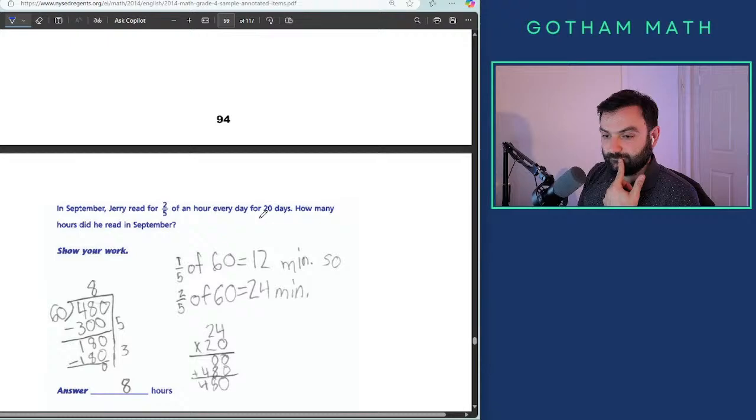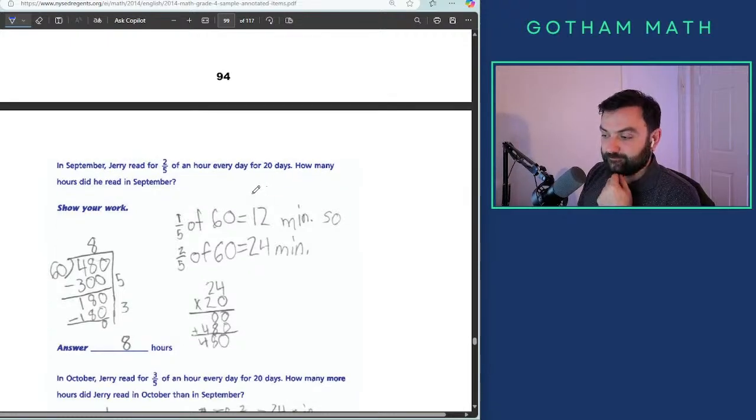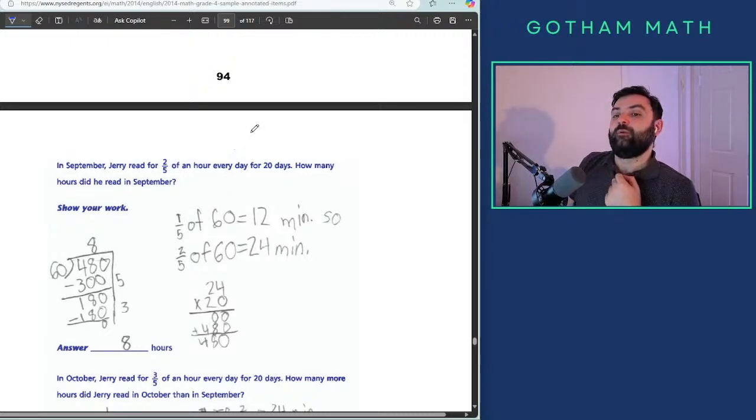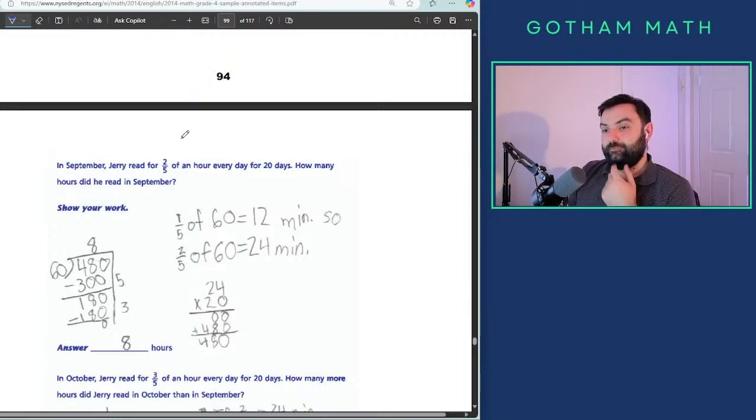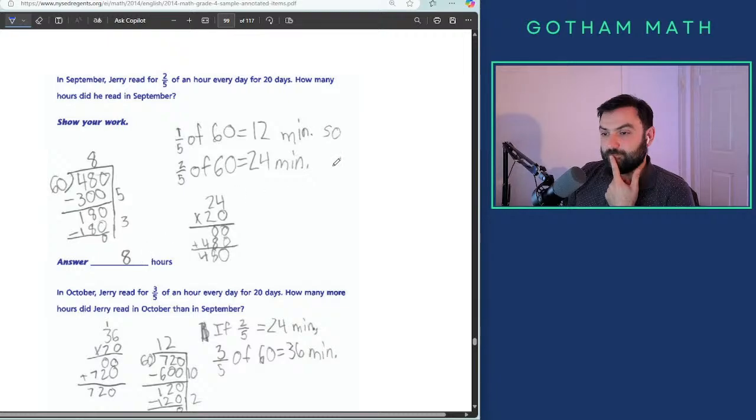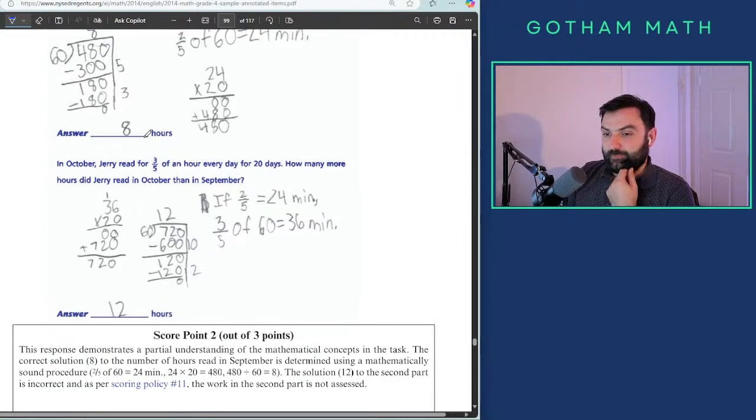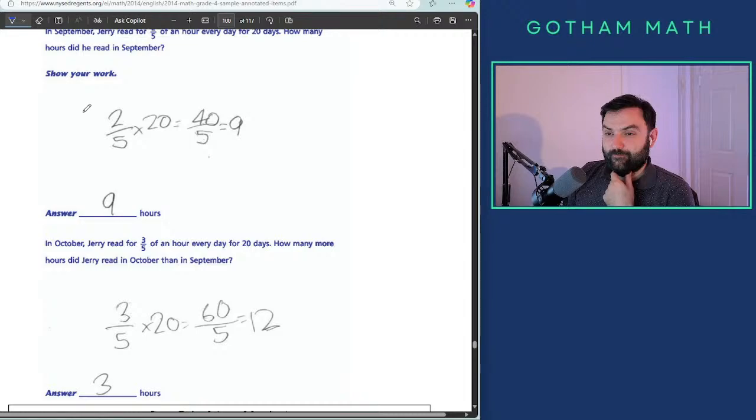Oh, wait, you could do division? Okay, this one might get a 2, I think. Yeah, this one's gonna get a 2 for all draw. This one's getting a 2 for sure. In September, Jerry read 2/5 of an hour every day. He might get a 2. He showed his work. He didn't subtract. Forgot to subtract because it says how many more.